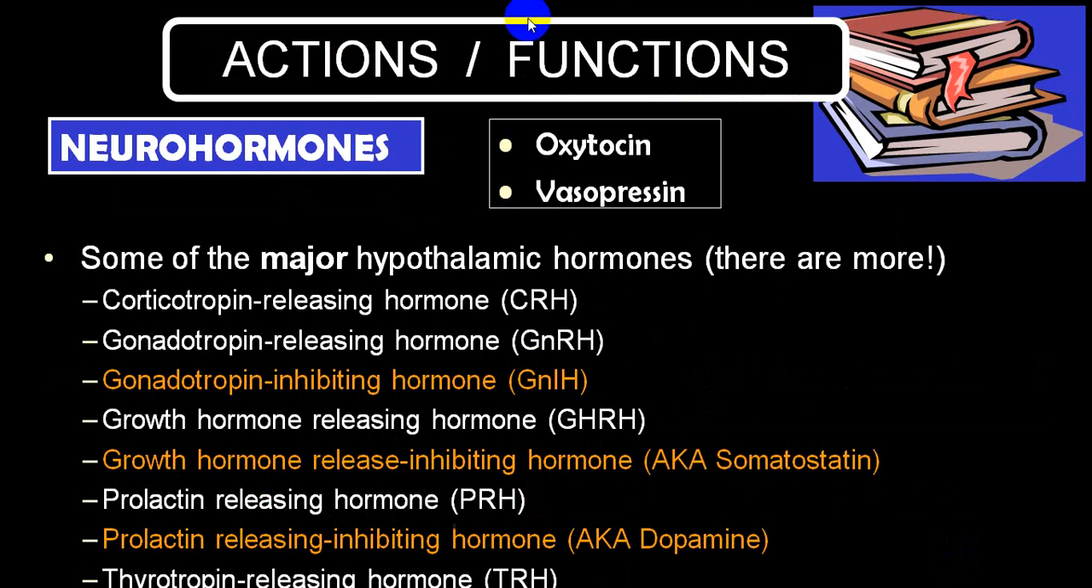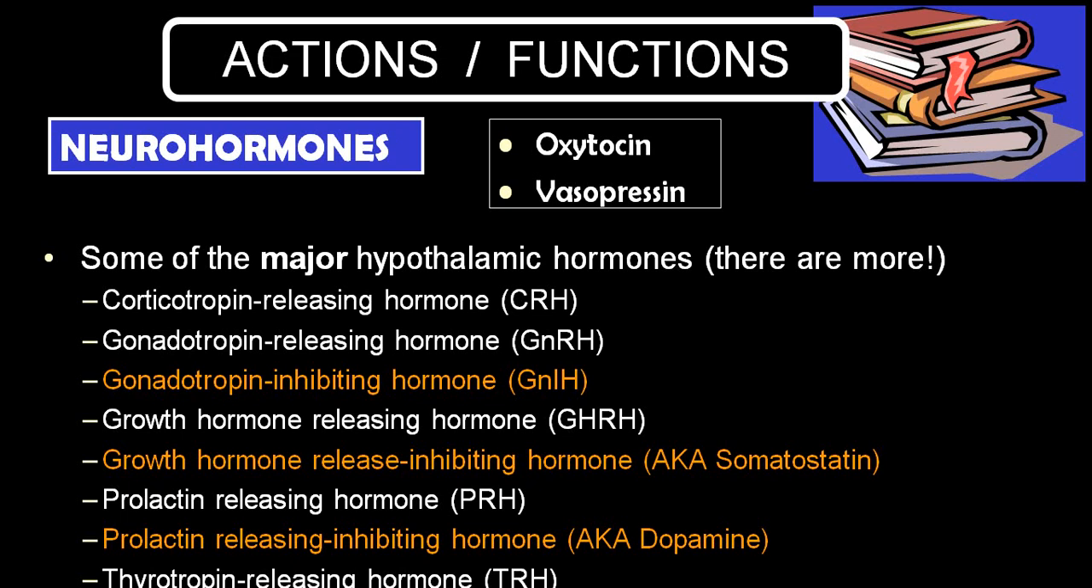So as far as the hormonal effect is concerned, what are the hormones which are secreted? We call them the neurohormones. This particular one, we have already told you: oxytocin and vasopressin. These are manufactured in hypothalamus, stored in posterior pituitary, and then released into the bloodstream.